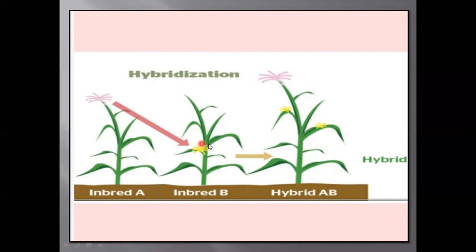Once the process of pollination is done, the male and female gametes fuse and produce hybrid seeds which contain the characteristics of both male and female. So here we take male characteristics, here female characteristics, fuse them together and we get a hybrid crop. Okay dear students, I hope you understood very well.